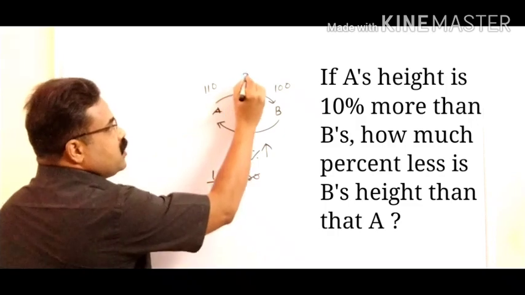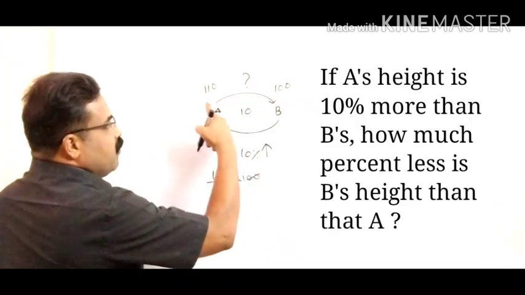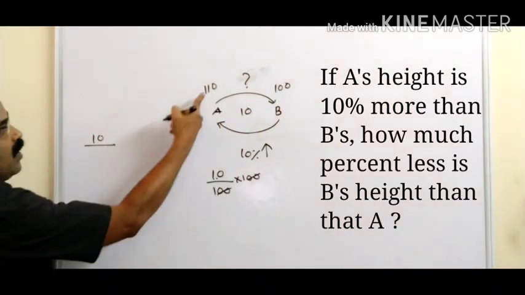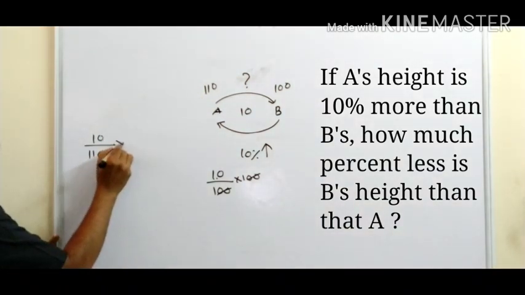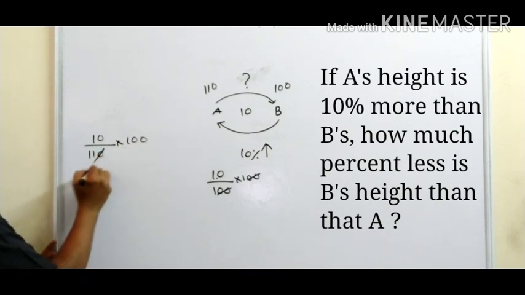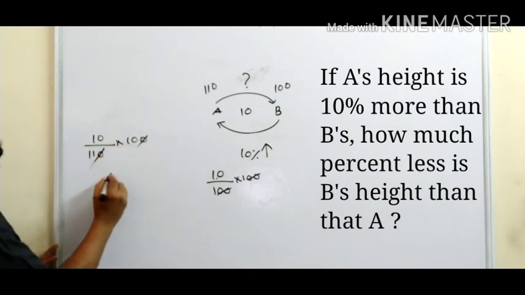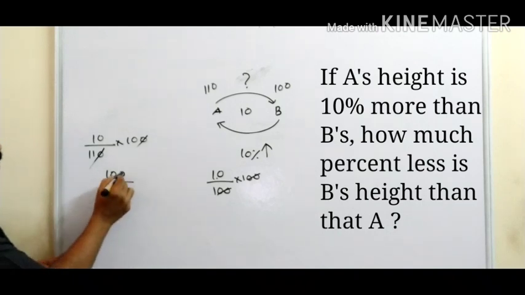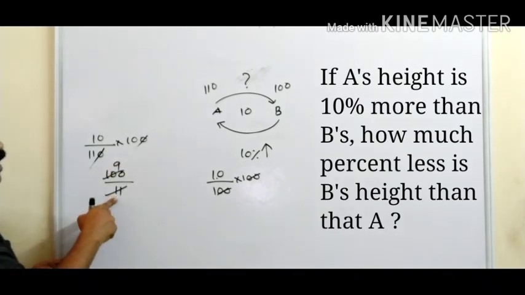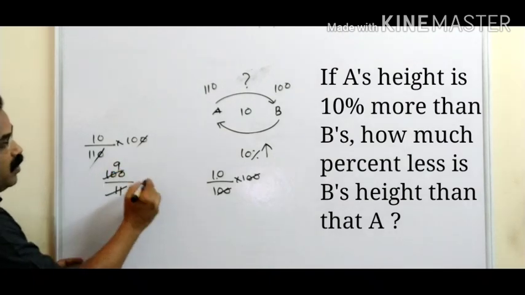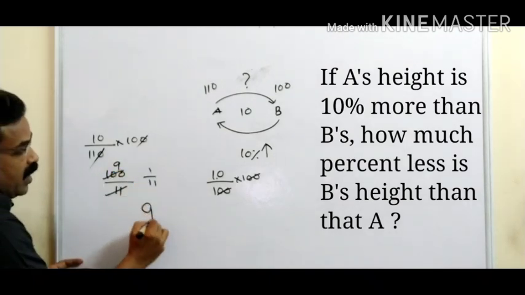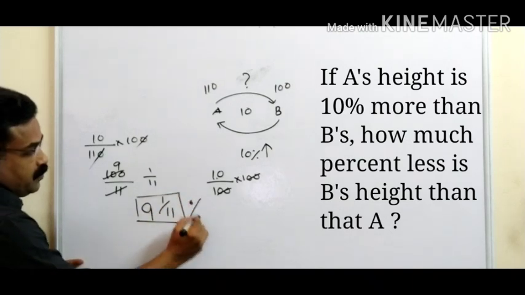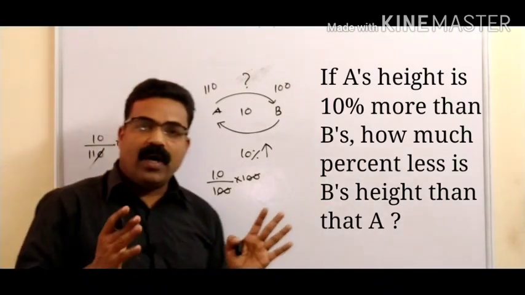They are asking what is this percentage from A to B. When you go from A to B, the difference is 10. That is 10 divided by 110 into 100. So you can cut this 0 and this 0. 100 into 10 into 10, 100. 100 divided by 11. So you can cut 11 9 times. 9 11s are 99. Remaining will be 1. So 1 by 11. That means 9 1/11 is the answer. That many percentage. I hope you understood.